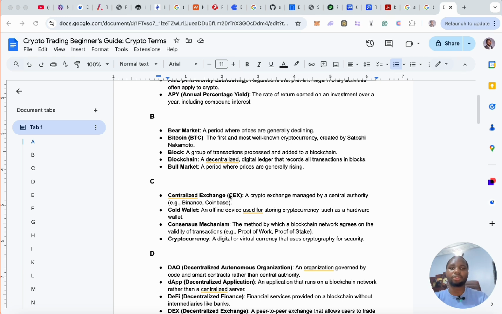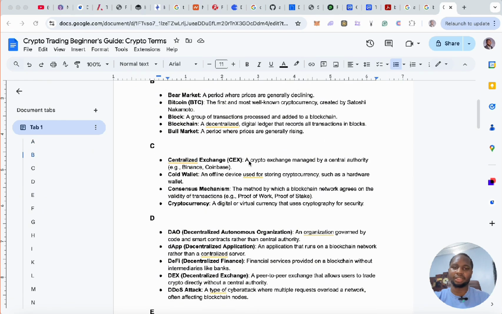So another one you want to know is centralized exchange, or CEX. A CEX is an exchange managed by a central authority. Binance, Coinbase, and many other centralized exchanges come into it. So cold wallet: an offline device used for storing cryptocurrency, such as a hardware wallet. Cold wallets are usually hardware wallets. They're like a drive that holds cryptocurrencies.